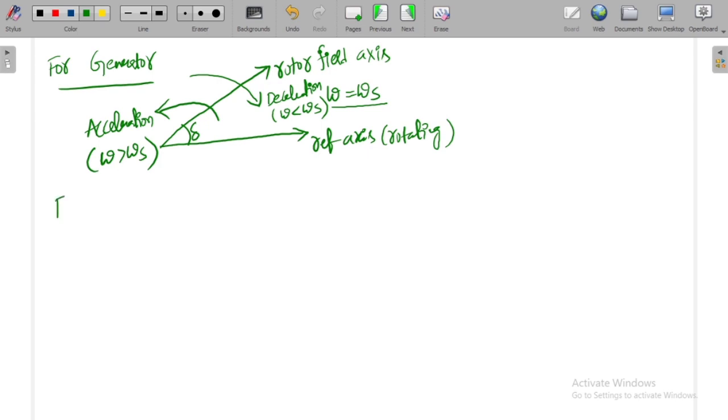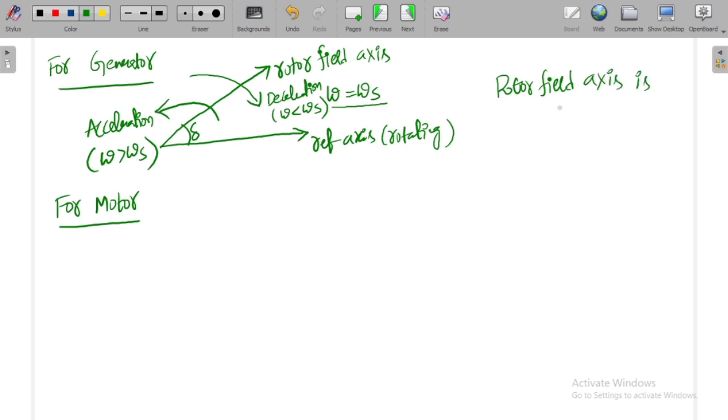Similarly, we will see for the motor. Let us consider the motor. In the generator, the rotor field axis is leading.